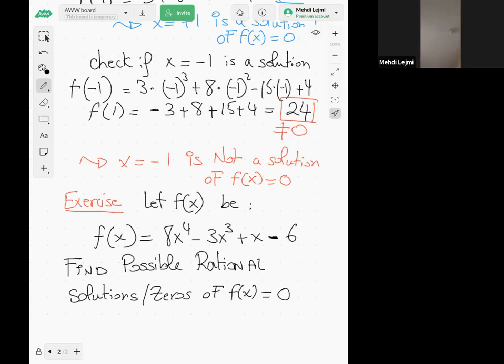Okay. So guys, you have let's say 5 minutes to find this list of possible rational solutions of f of x equal to 0.